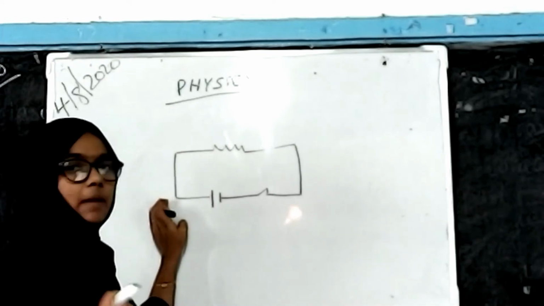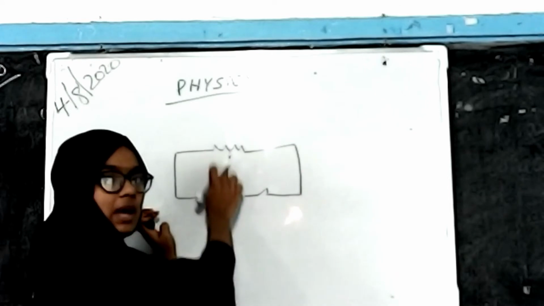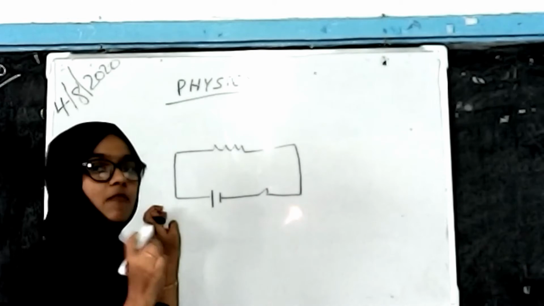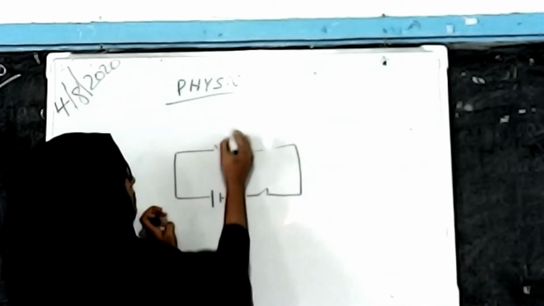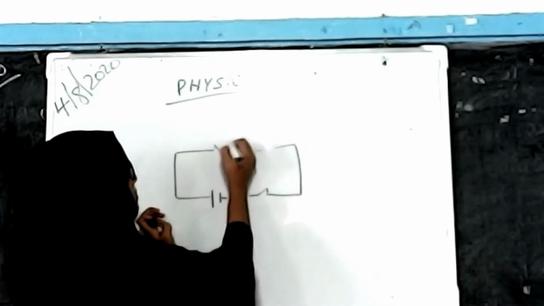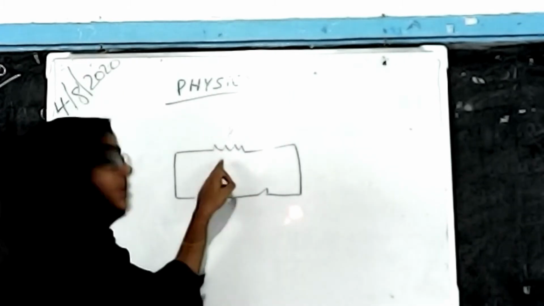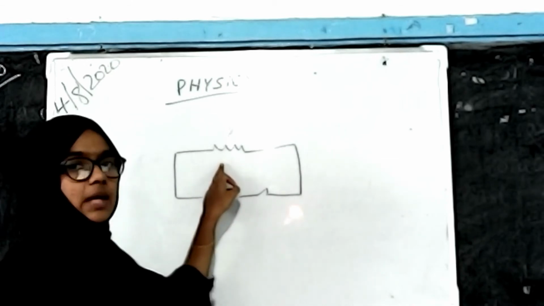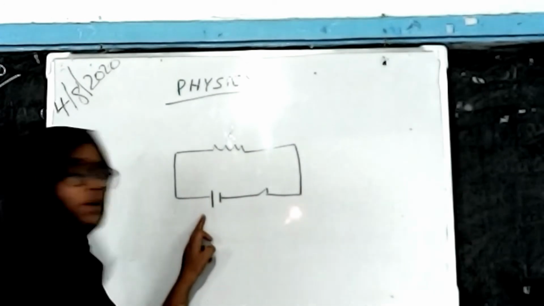This portion is the connected nichrome wire, and in the circuit diagram we consider the nichrome wire as a resistor. So we mark the nichrome wire as a resistor, and we need a battery to work this circuit.